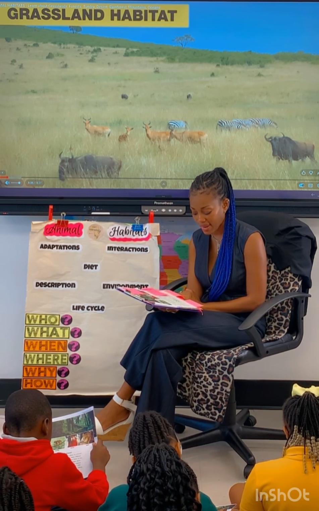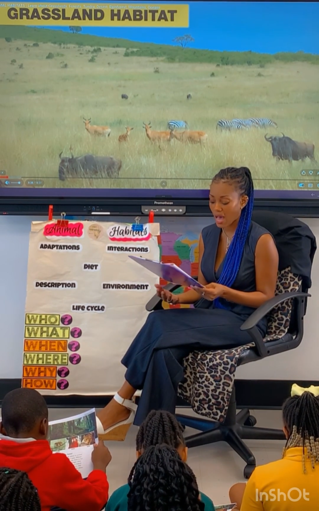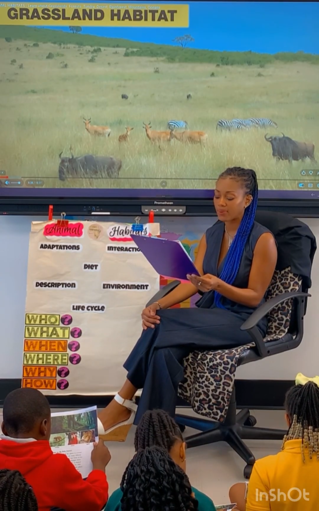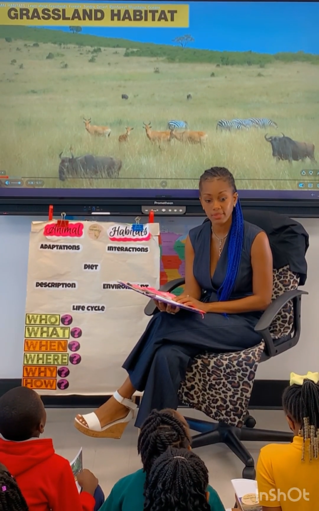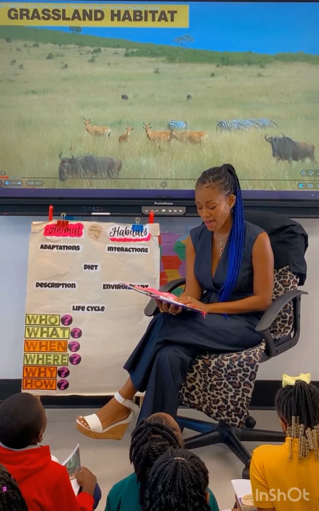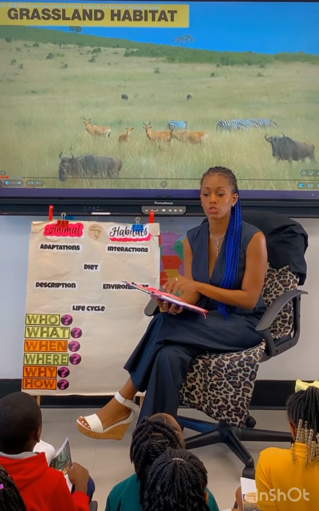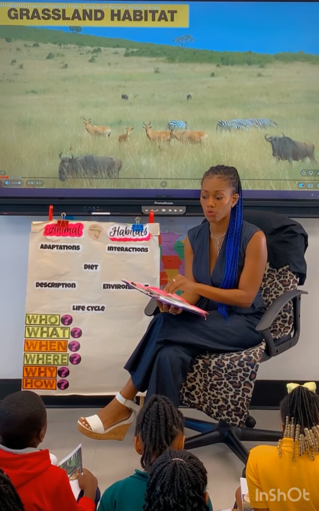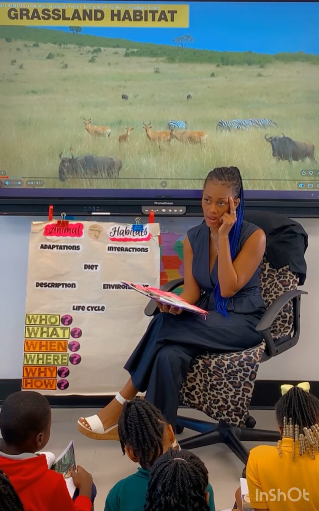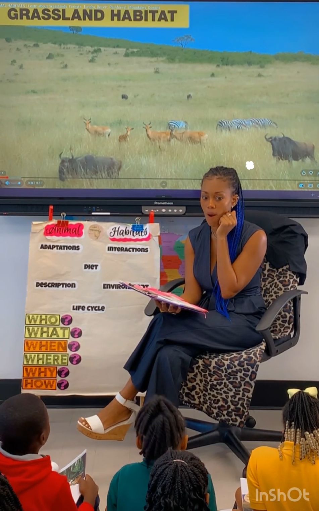Trees and other plants stay green all year long. Many different types of one-of-a-kind unique plants and animals live in these tropical habitats. I see a lot of descriptive words here. I see a lot of adjectives. The first one, how does the author describe the rainforest? He says it is a tropical rainforest. So right in your head, you should be thinking tropical means warm. So this environment is a warm environment.